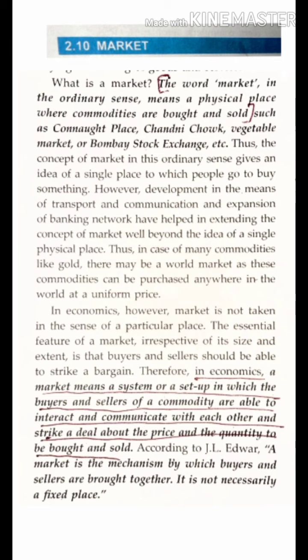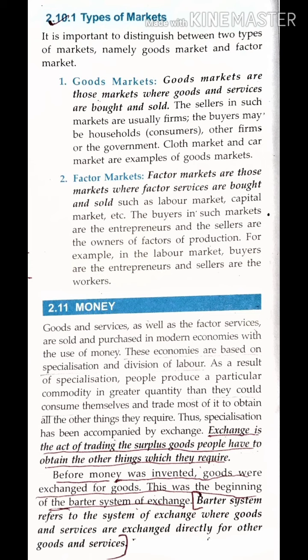In economics, a market means a system or a setup in which the buyers and sellers of a commodity are able to interact and communicate with each other and strike a deal about the price and the quantity to be bought and sold. Whatever the commodity which is being bought and sold, and the price has been fixed, that particular place is known as a market in economics. Am I clear? Now next is types of market.